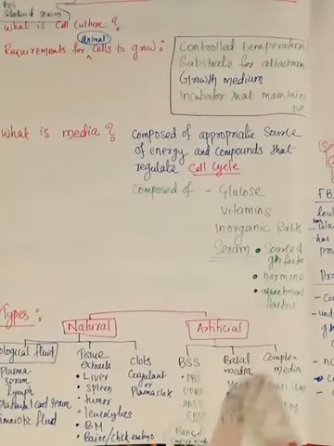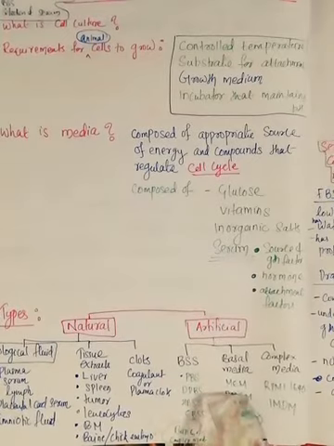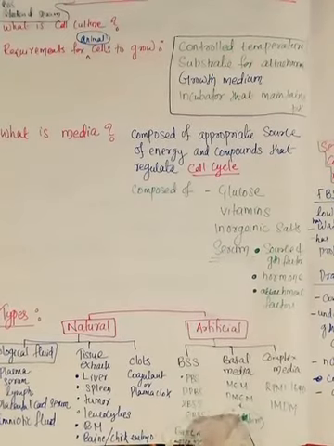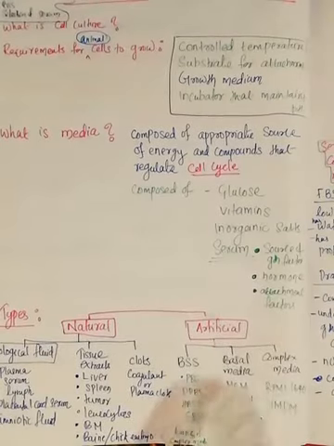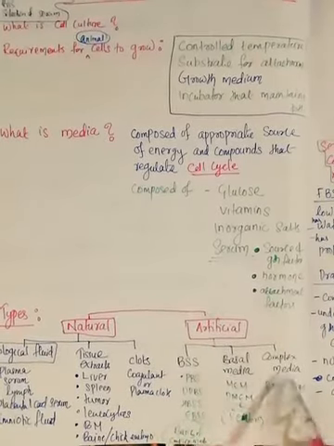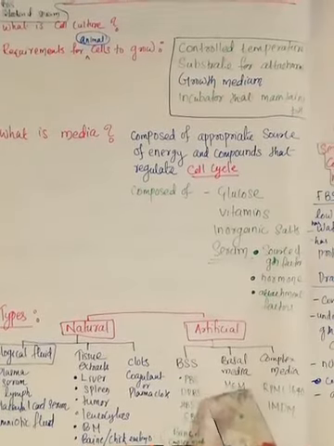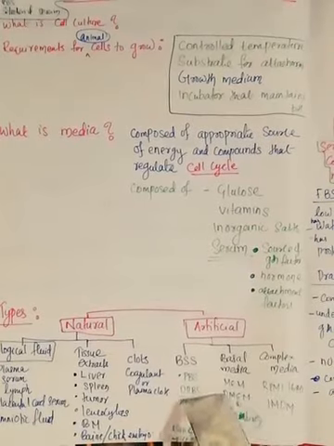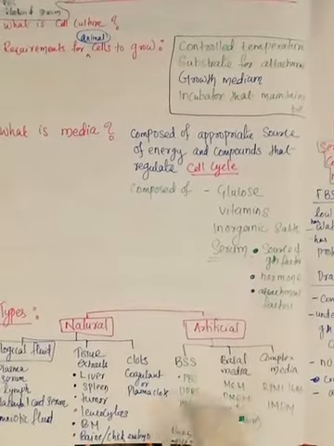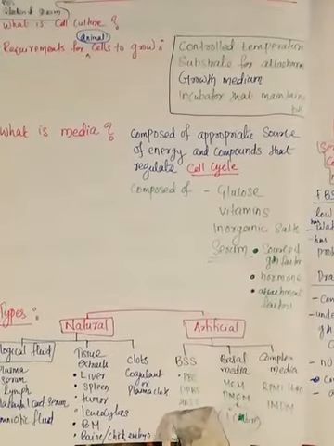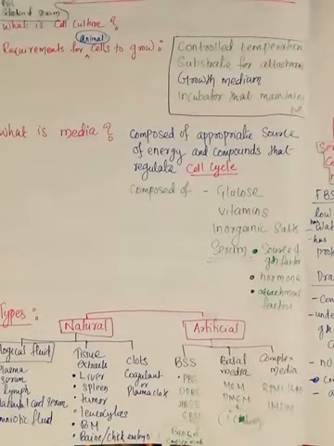Basal media includes MEM, which is Modified Eagle's media, and then DMEM. DMEM stands for Dulbecco's Modified Eagle's media. All these are modified media. The first one was Eagle's media, which was not sufficient; the nutrient quantity was not proper, so they modified it and named it Modified Eagle's media. Modified Eagle's media was again modified by another scientist, Dulbecco, and he named it Dulbecco's Modified Eagle's media.